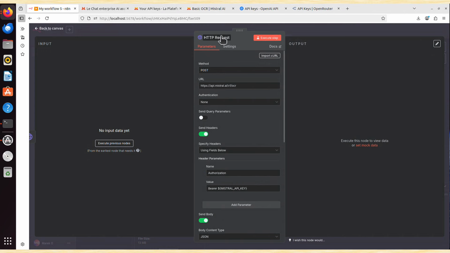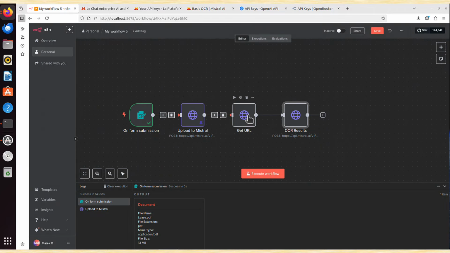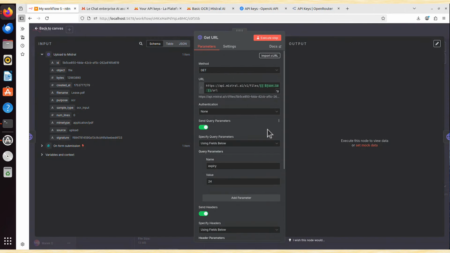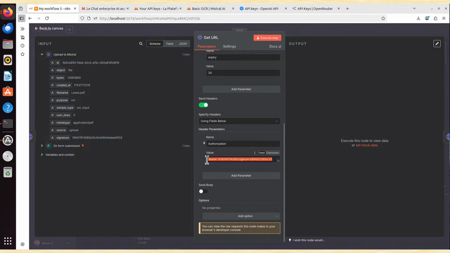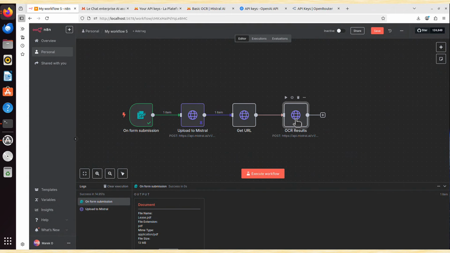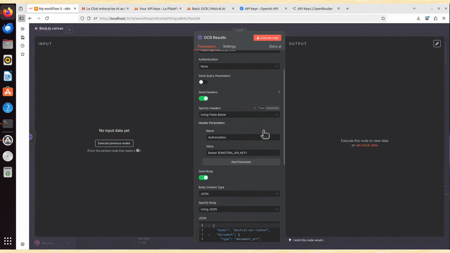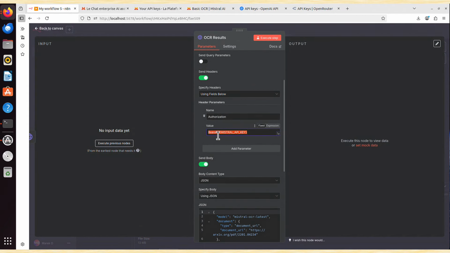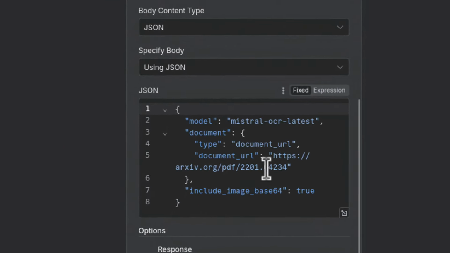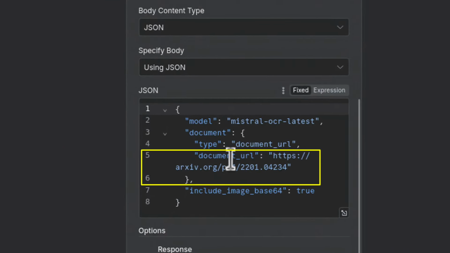So maybe I will first change the name again to, let's say, OCR results. I will go back and copy my API key again from this node this time. That's the API key. I go back to my OCR results node and I paste it there. But if we scroll further, we will also have to change this document URL.